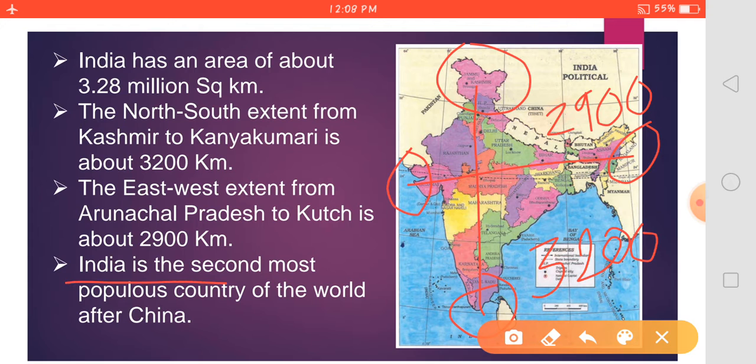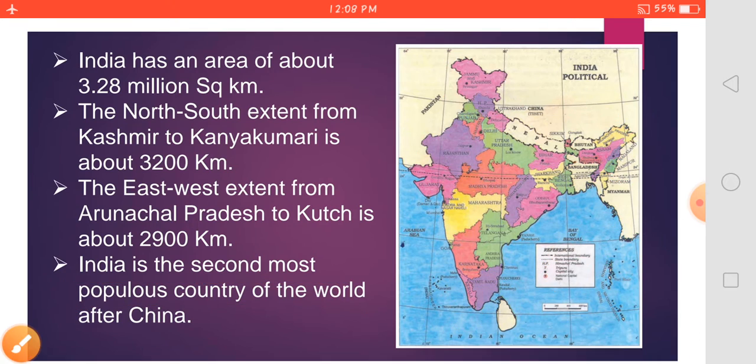Fourth point, India is the second most populous country of the world after China.